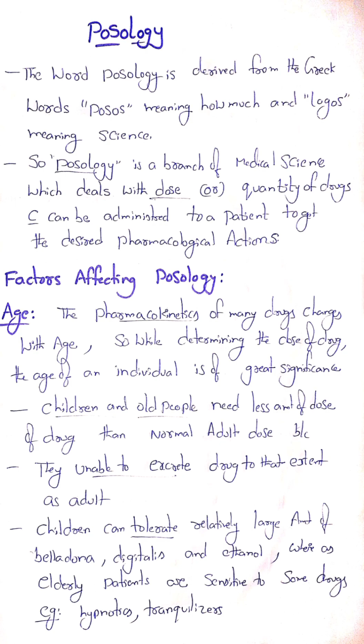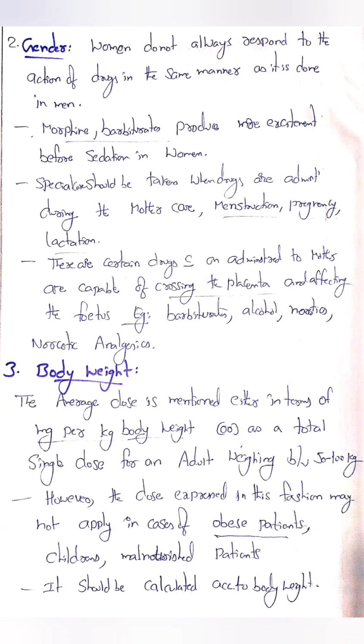like hypnotics and tranquilizers. Next factor is gender. Women do not always respond to the action of drugs in the same manner as men. Morphine and barbiturates produce more excitement before sedation in women. So special care should be taken when drugs are administered during menstruation, pregnancy and lactation.